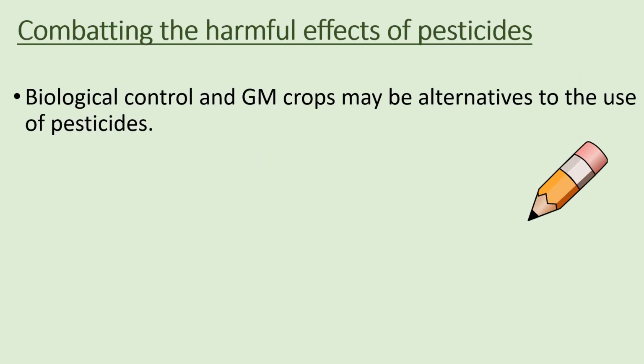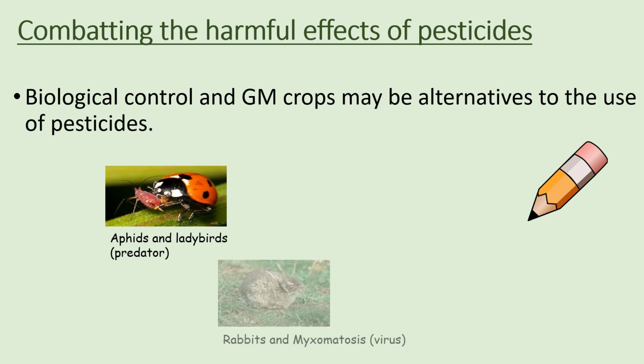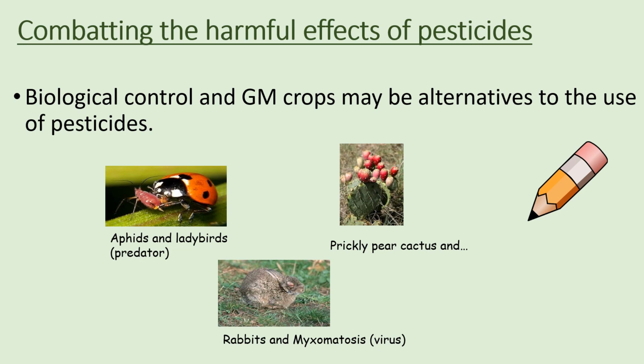So biological controls and GM crops may be used as alternatives to using pesticides. So for example, we have ladybirds that eat aphids. So ladybirds are the predator, so we could introduce them. We can introduce a virus to get rid of rabbits, which is called the myxomatosis virus. And we can introduce the cactus moth to get rid of the prickly pear cactus, which is a parasite. So let's look at these in more detail.